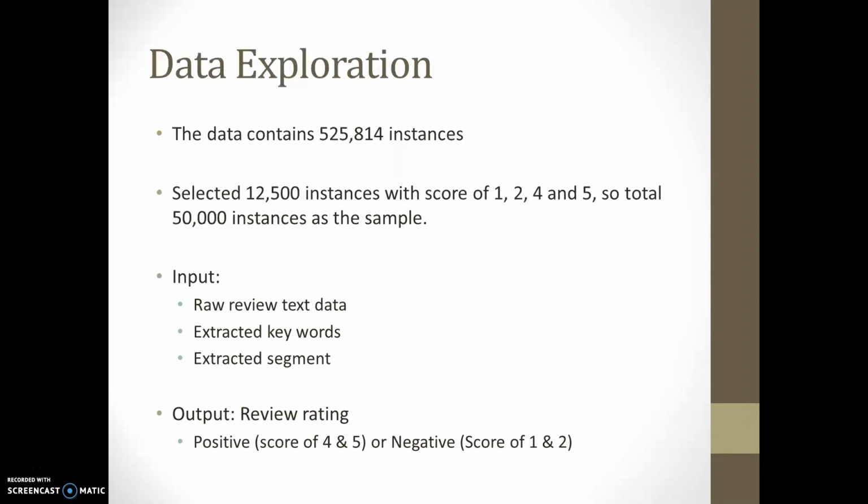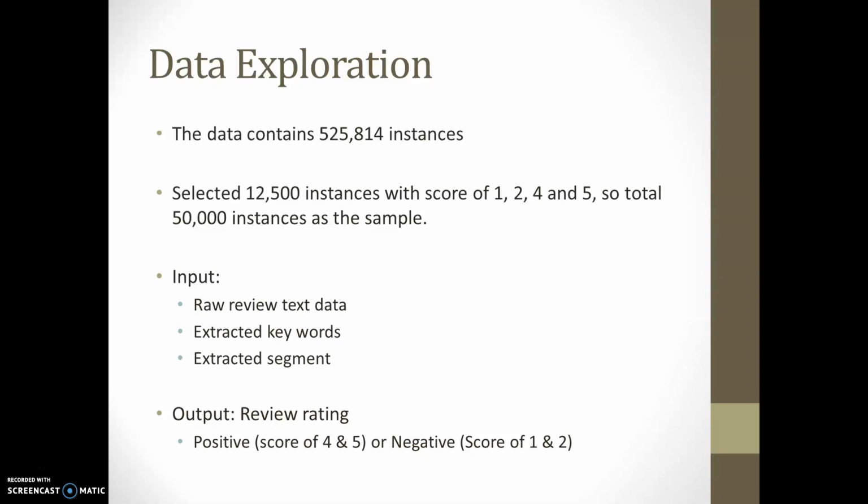Let's first take a look at the data. The data of the Amazon Fine Food Review contains over 500,000 instances. So due to the size of the data, I randomly select 50,000 instances as the sample data to do my training model for this project. The original data wasn't really balanced. We have over 60% with a score of 5 reviews.